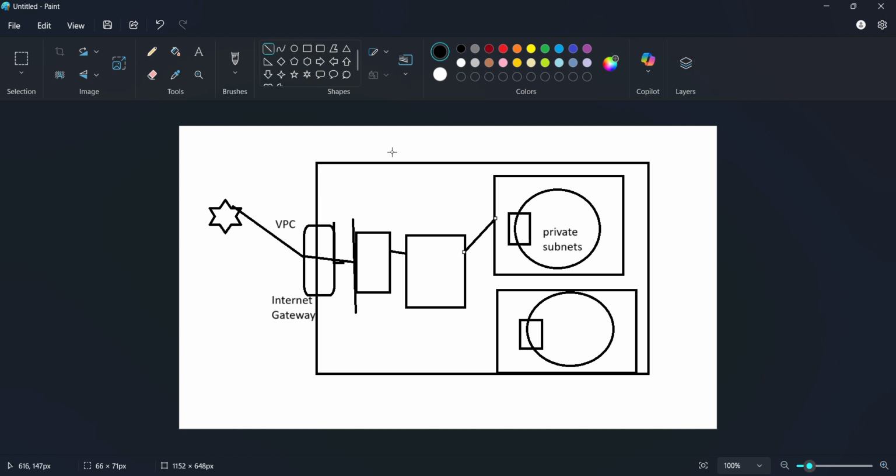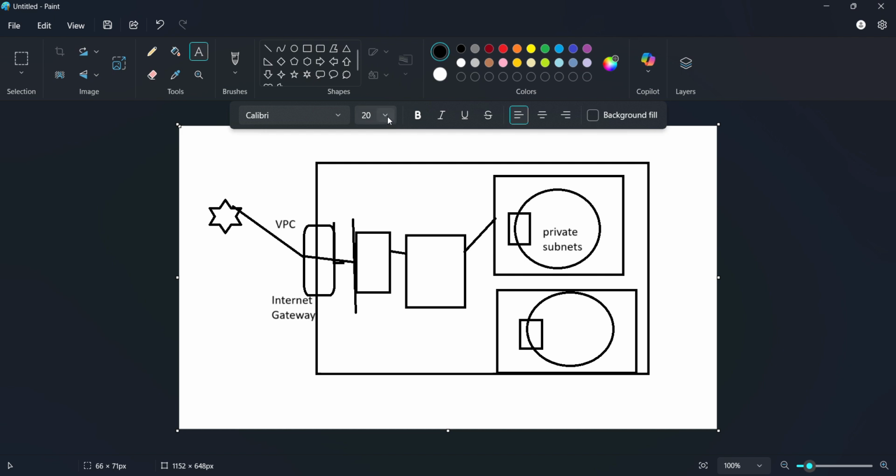So with the help of this route table, let me reduce the font, reduce it to 14, then I'll write it over here. Route table. With the help of this route table, you can establish a connection between your elastic load balancer and the private subnet. So for the ELB, which means elastic load balancer, to send requests to the private subnet, there needs to be a route table, and we have done that. What next? So this is the pathway that a request flows. I think it makes sense. Then what to do?